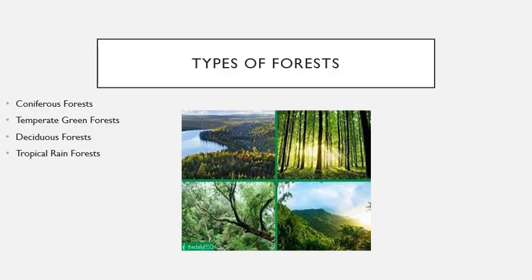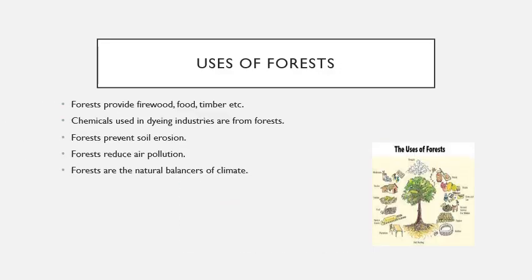Deciduous forests. Deciduous forests grow in places where the climate is moderate. These forests are present in North America, Europe, Eastern Asia, parts of Australia, Japan, etc. Animals like deer, bears, grey foxes, wild turkeys, and woodpeckers are found here. Tropical rainforests. These forests grow near the equator, marked by high humidity with rainfall exceeding 200 centimeters.